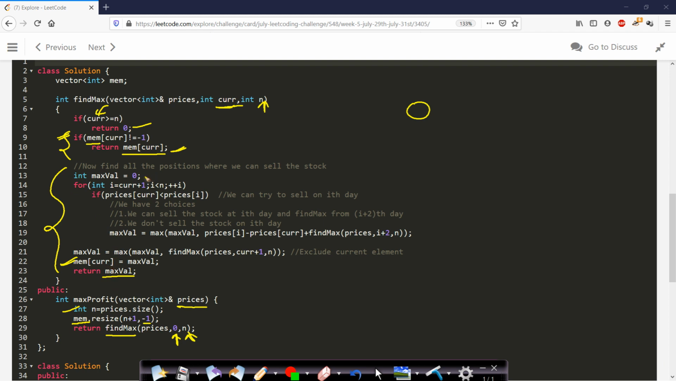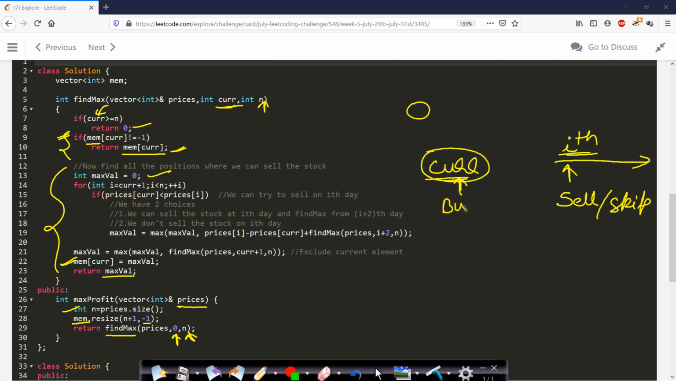Now how do we calculate the maximum profit? We will take a maximum value variable, and then we will assume that we have bought the stock on the current day and then we are selling it on some ith day. So if we are on the ith day, then what we can do is either sell the stock or simply skip selling the stock if we have bought the stock on the current day. Now we will be trying all these sell and skip combinations for all the elements, and then this current element will also have 2 choices. We can either buy the stock or we can just skip buying the stock.